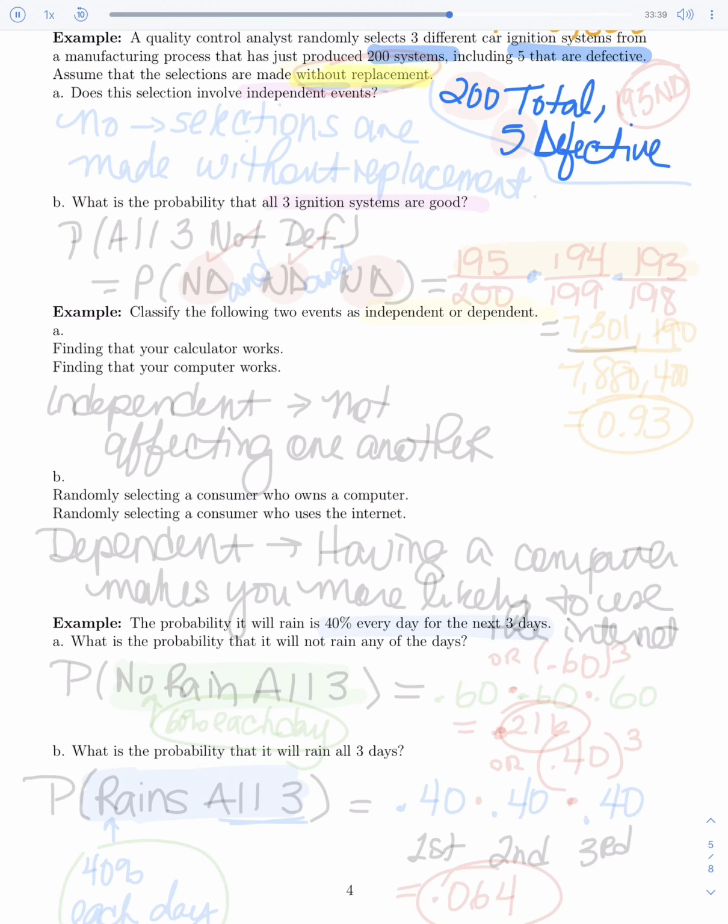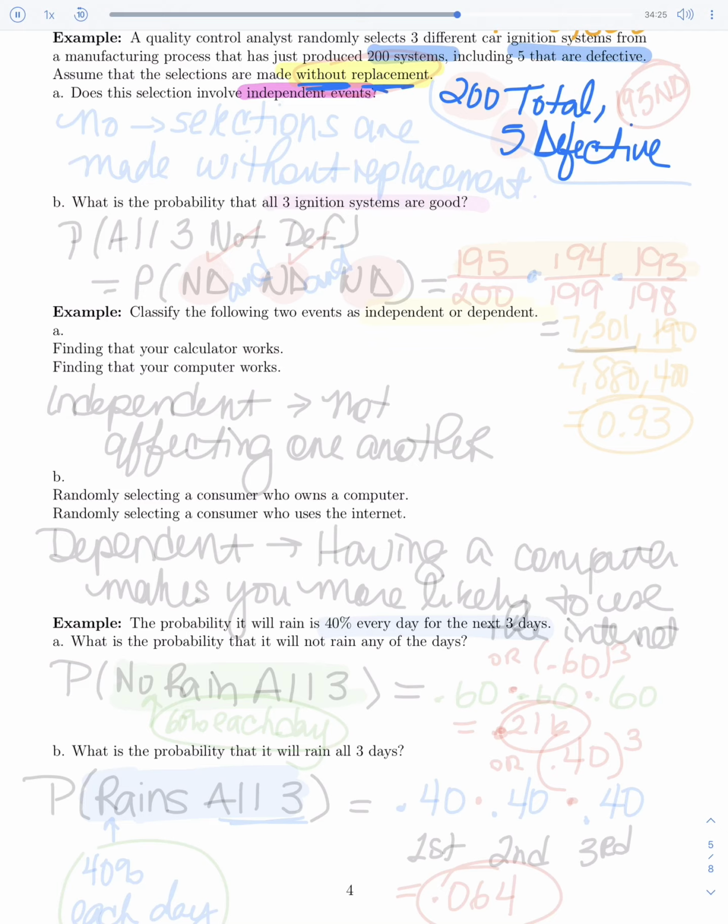Well, the first question should be: whatever happens first, does it affect the next thing? Well, we are taking 5 defective out of 200. If I select a unit, whether or not it's defective, it doesn't matter because I am not replacing it, which means my numbers will change. At the very least, my total will now be 199. So I've changed something, which means that this is not independent. Whatever happens next is dependent on what happened first.